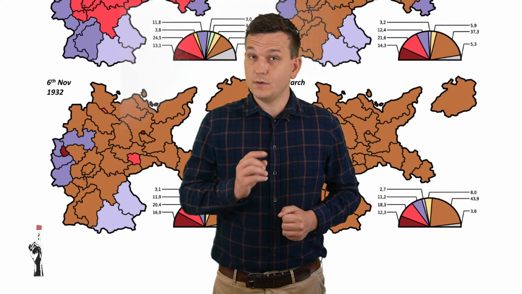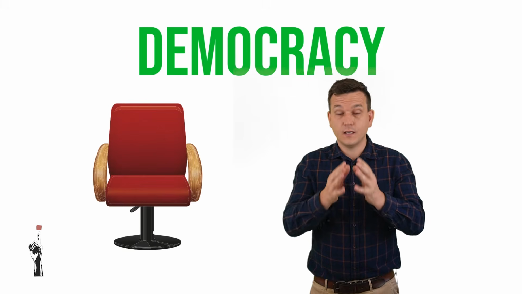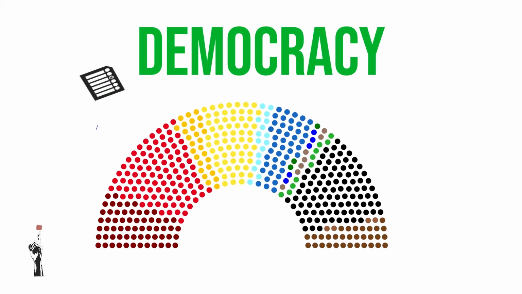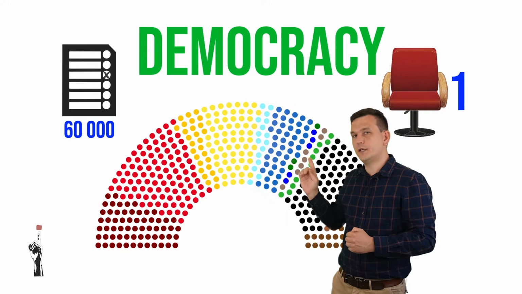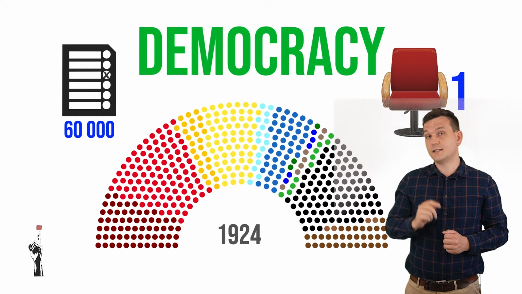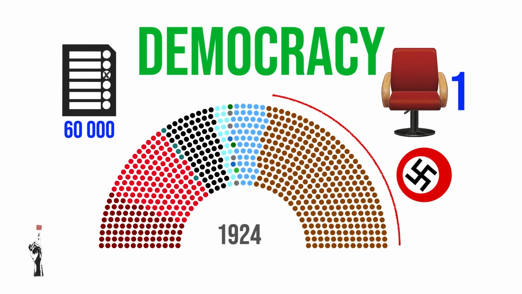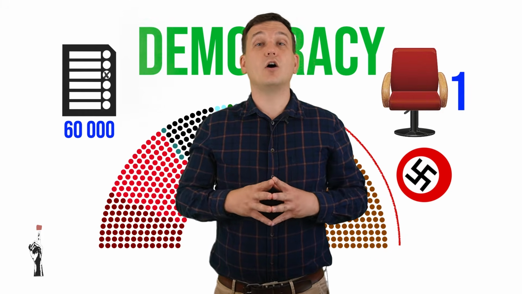At this stage, Germany was still a democracy, which means that you only have the amount of seats in parliament in relation to the amount of votes that you received. In Germany in those years, for every 60,000 votes, a political party gets 1 seat in parliament. This image over here represents the German parliament in 1924. Each dot represents 1 seat, and as you can see, the Nazi Party only received 32 seats, which isn't a lot. But they grew, and in 1932 they got 230 out of the 608 seats. So at this stage they were the biggest party in parliament, but far from taking over parliament.